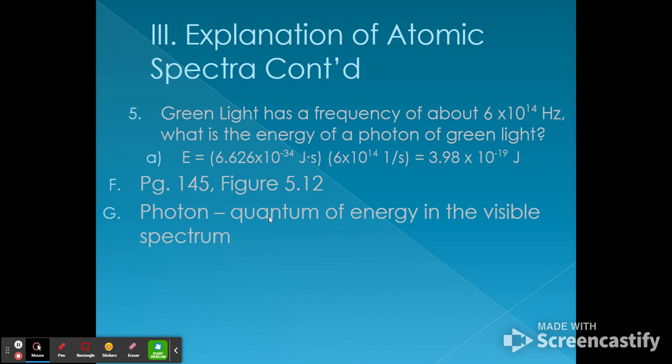But anyway, a photon is a quantum of energy in the visible spectrum. Quantum of energy is just an amount of energy, a quantity of energy that is required to move an electron.